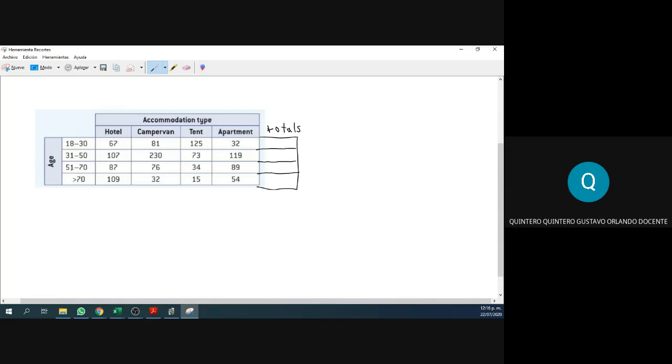And how many between 51 and 70? How many older than 70? That last one we have it, right? 110? Mafe, 305. This one? Thank you, Mafe.